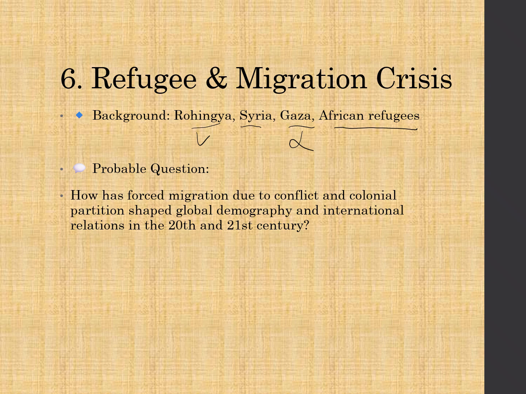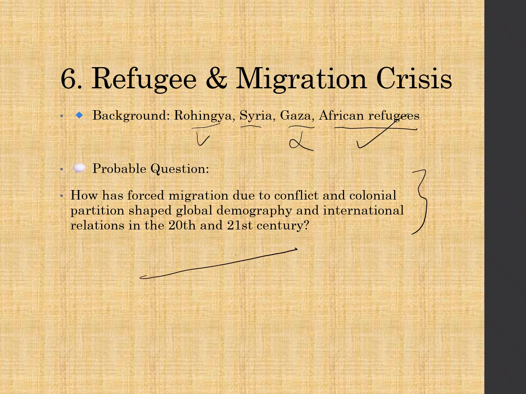But the African refugee crisis may be important, because Africa has always been a favorite topic in prelims as well as mains, maybe even in interviews if you look at the toppers' interview scripts. Now, what is the probable question? How has forced migration due to conflict and colonial partition shaped global demography and international relations in the 20th and 21st century?